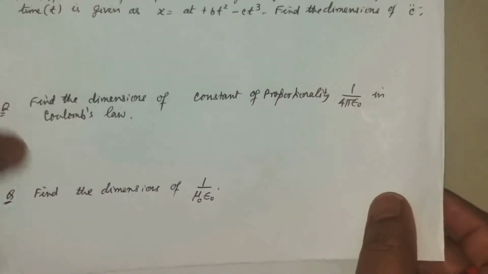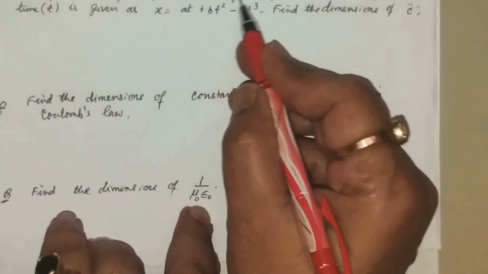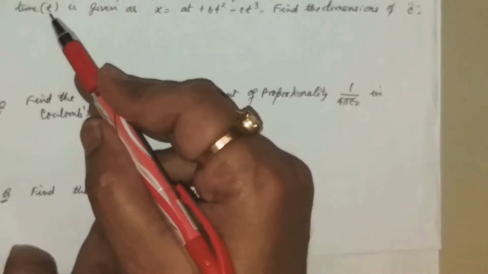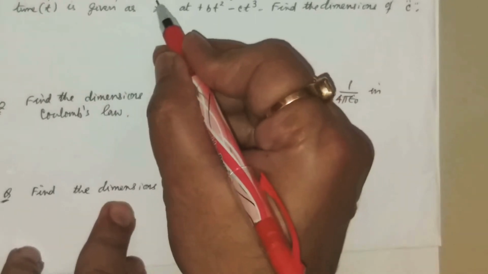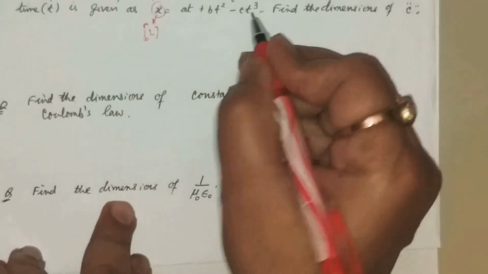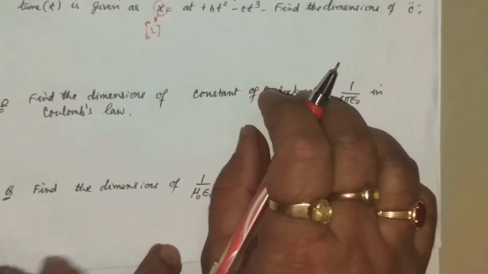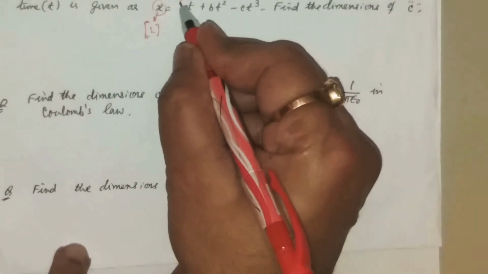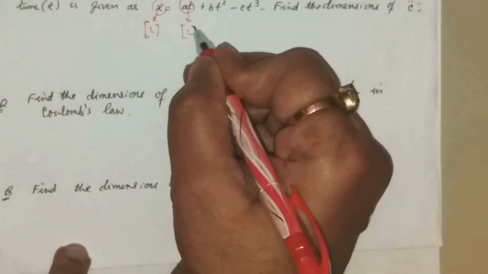Let's check few other questions also. The displacement of a particle moving along x-axis with respect to time t is given as this. This is displacement. So this dimension is L. What I said, whenever you are adding it, all the dimensions should be same. Is it not? That is A into t should have the dimension of L.